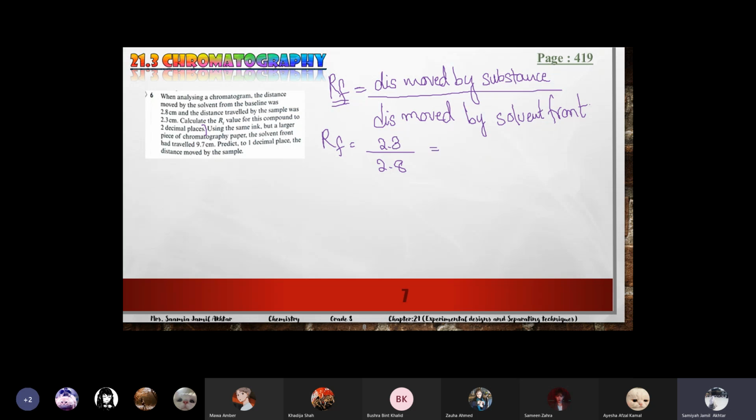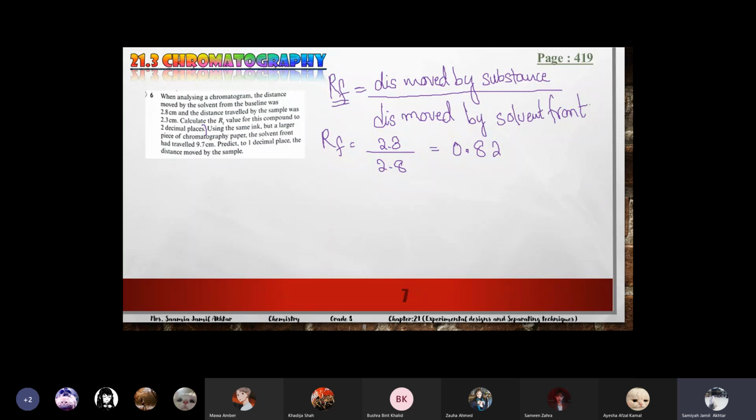What's the RF value? Calculate. Yes, online girls. Then we'll move to the next part. I get 0.82. Okay, up to 2 decimals we have to write. So 0.82.